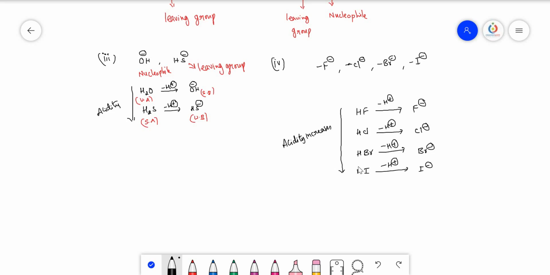So among these, we said that acidic nature increases. So when acidic nature increases, then this is a strong acid. So this becomes the weak base. Means on moving down the group, when acidic nature increases, basicity decreases.